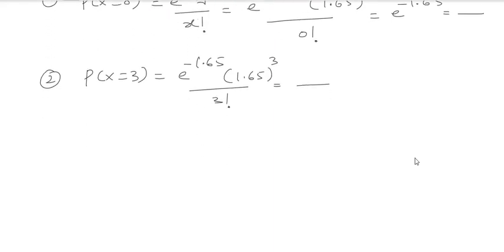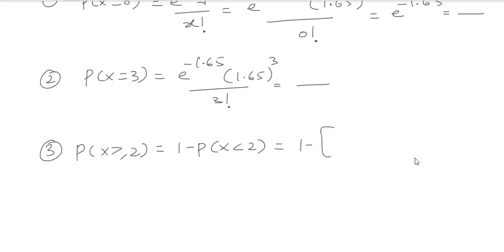Then the last one is at least 2 calls. That is the probability of X greater than or equal to 2, which is 1 minus the probability of X less than 2. Less than 2 means X equal to 0 and X equal to 1. So it is 1 minus the probability of X equal to 0 plus the probability of X equal to 1.